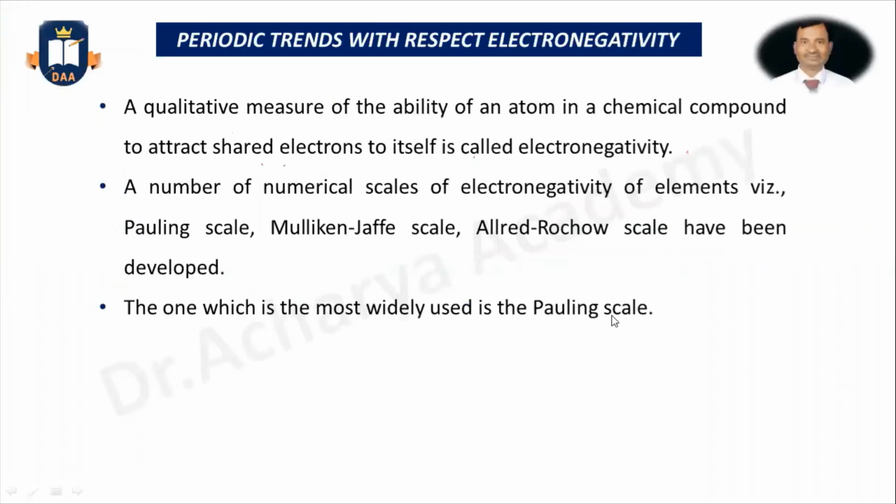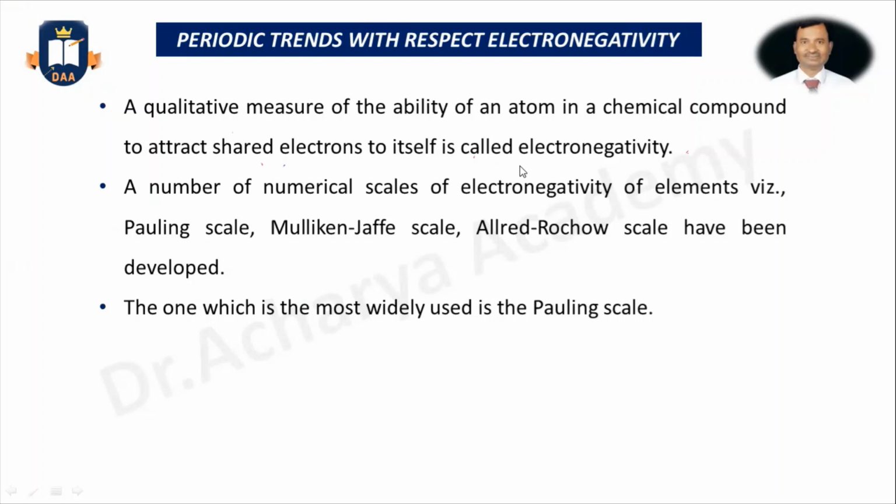First, we have to look at what electronegativity is. A qualitative measure. Electronegativity is not a quantitative measure, it is a qualitative measure. A qualitative measure of the ability of an atom in a chemical compound to attract shared electrons to itself.